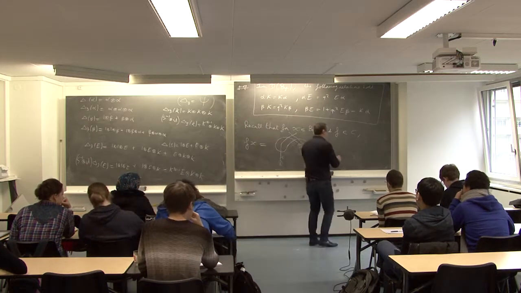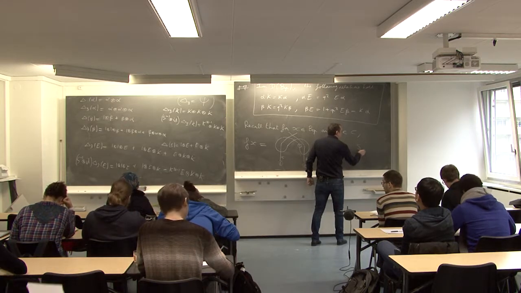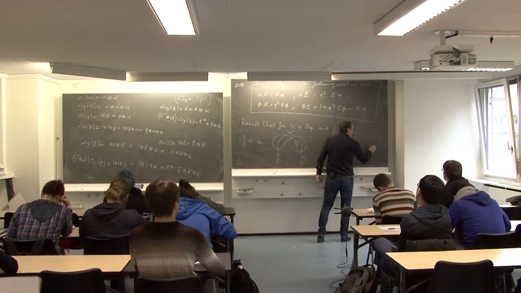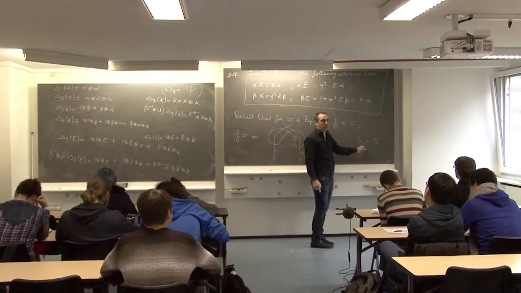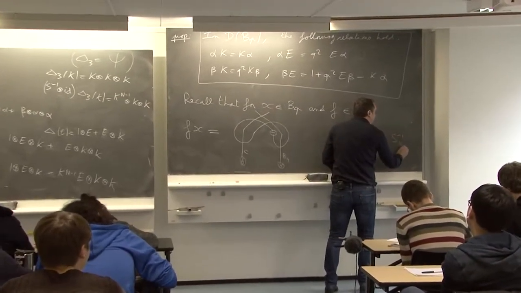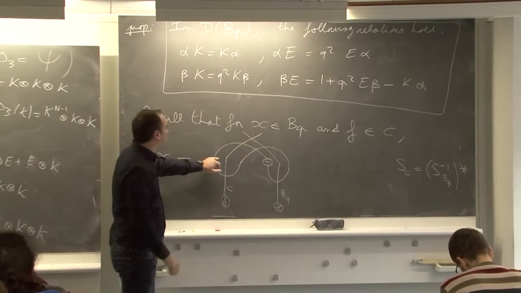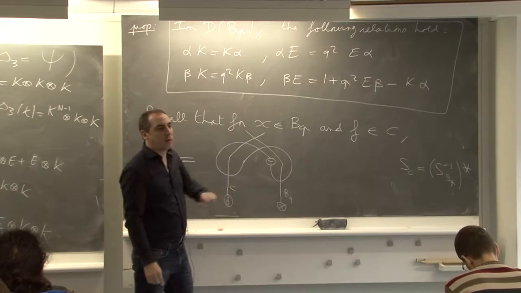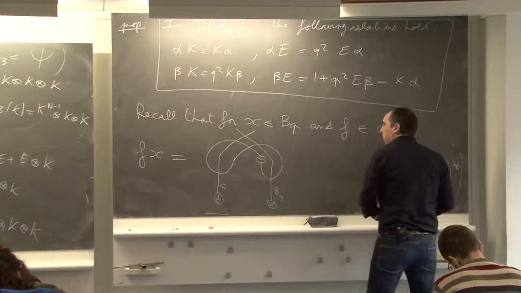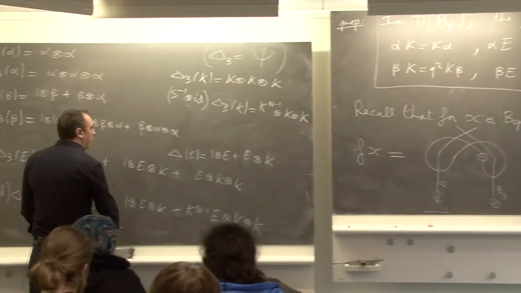The antipode for C is, because we take the opposite coproduct, the inverse of the antipode for the quantum group, and take the transpose. That's why if you put a plus here, you can slide and put a minus here. Okay, thanks. That's why I put a minus here. But it's the same.